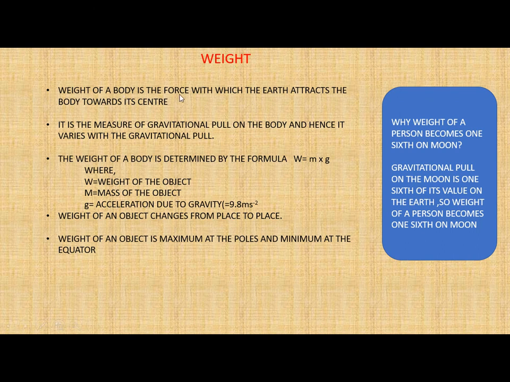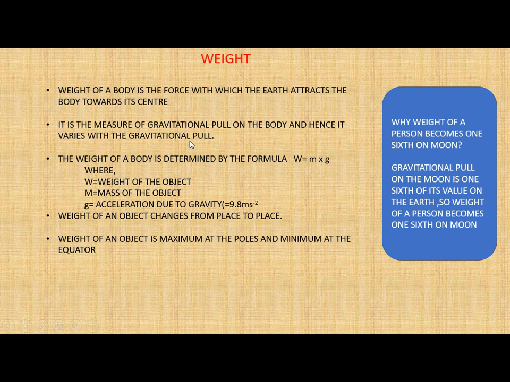Weight of an object is the force with which the earth attracts the body towards its center. So here is the definition of weight. This is the force with which the earth attracts the body towards its center. Now it is the measure of gravitational pull on the body, and hence it varies with the gravitational pull.